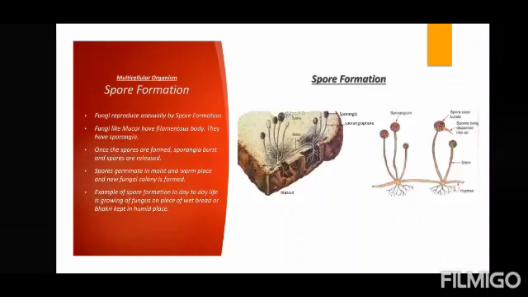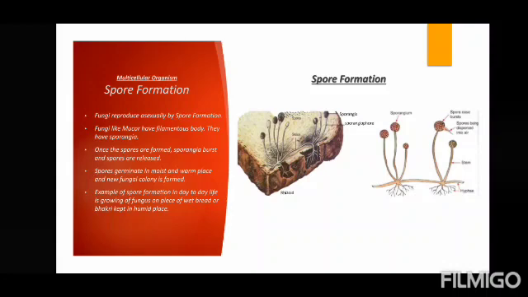Moving on to the next, that is spore formation. Now this takes place in fungi. In the case of fungi, again a multicellular organism, reproducing by means of spores, right? You must have seen when you have kept bread as it is for one or two days, a black layer develops.